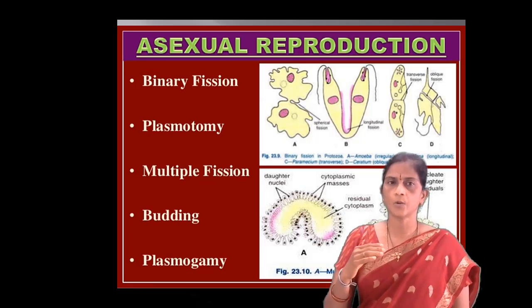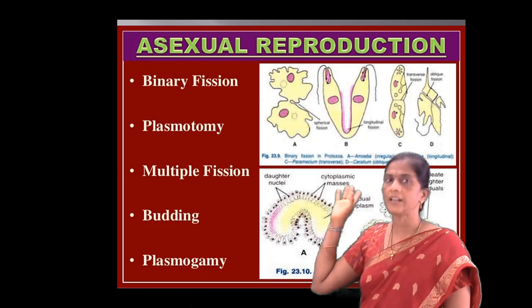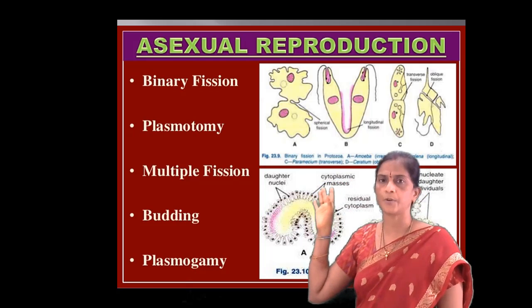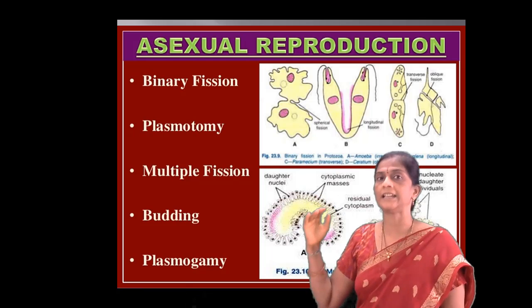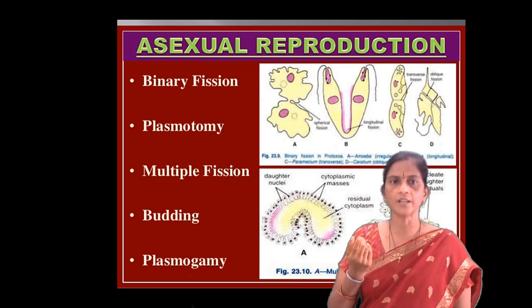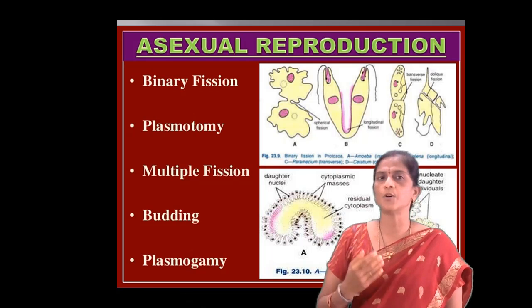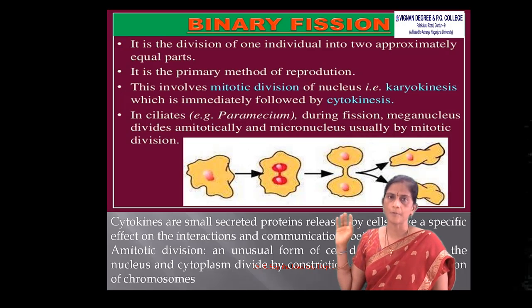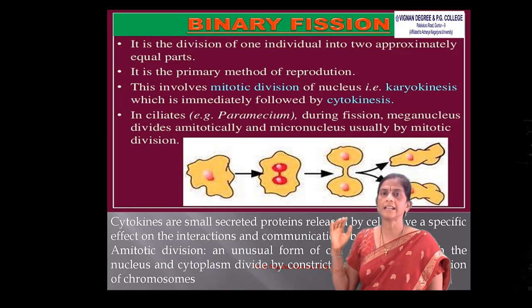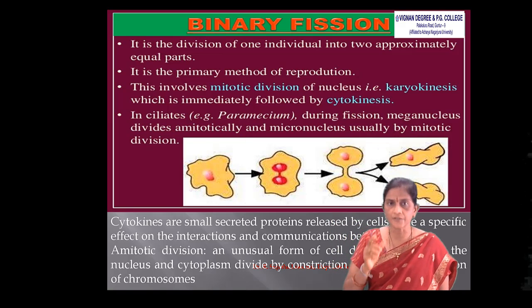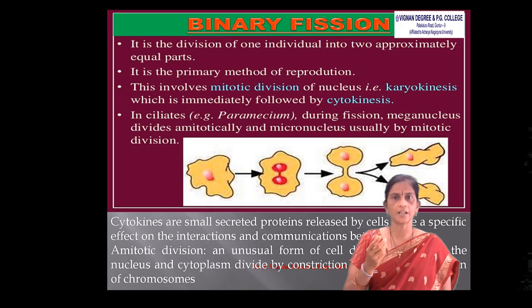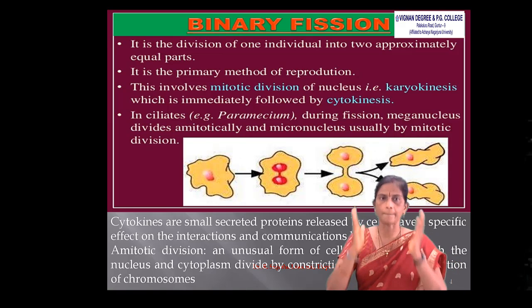First of all, we are going to discuss asexual reproduction. In protozoans, asexual reproduction can be of different types: binary fission, plasmotomy, multiple fission, budding, and plasmogamy. First of all, we are discussing binary fission. Binary fission is the division of one individual into two equal parts.